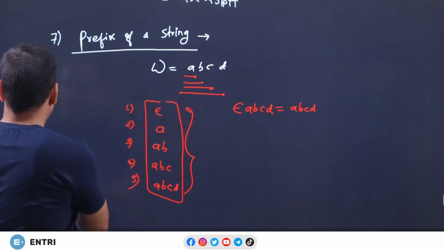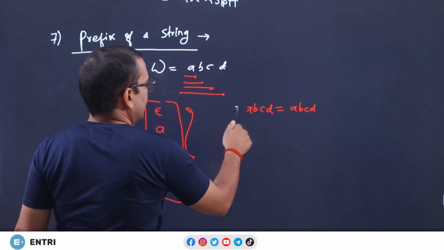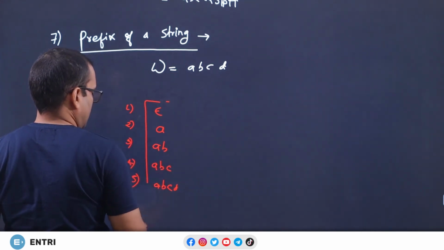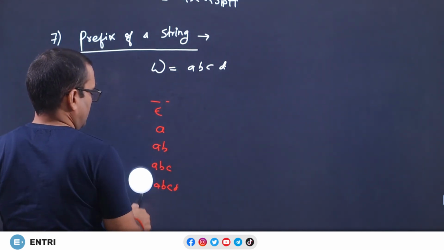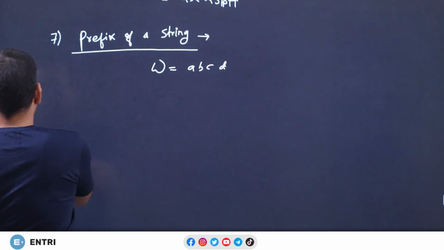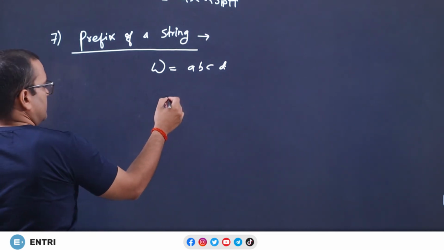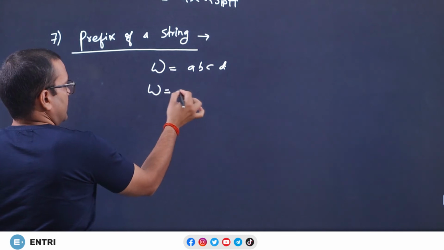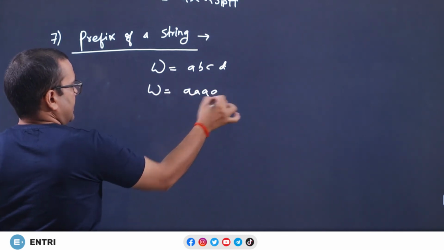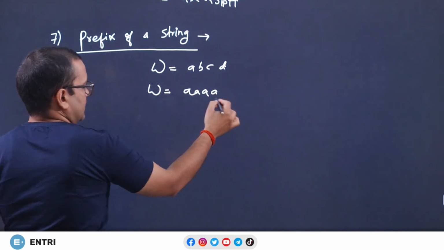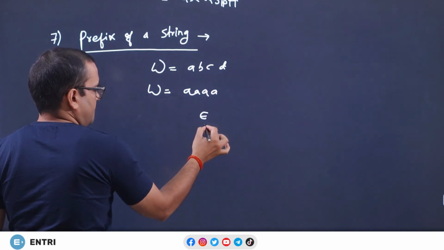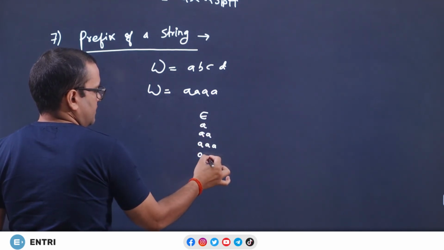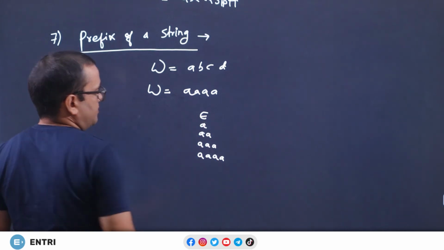Now, if I take another example, let me erase it completely. Another example is omega, if I take A four times. What are the possible prefixes? Epsilon, A, double A, triple A and 4 A's. These are the prefixes.